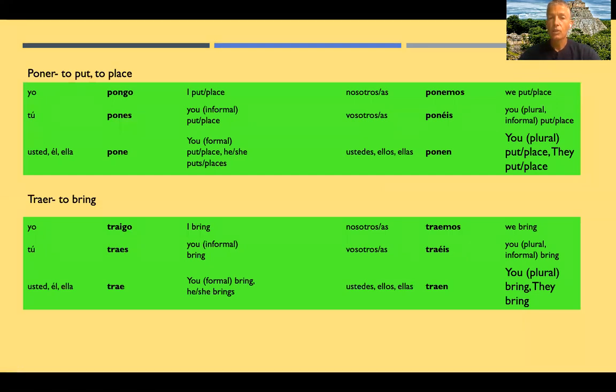Poner, to put or to place. Pongo, pones, pone, ponemos, ponéis, ponen. Traer, to bring. Traigo, traes, trae, traemos, traéis, traen.